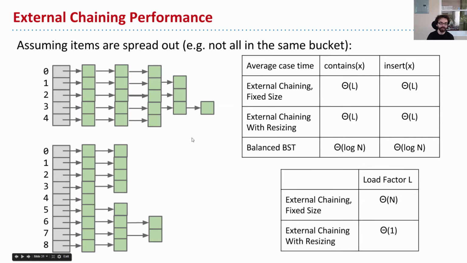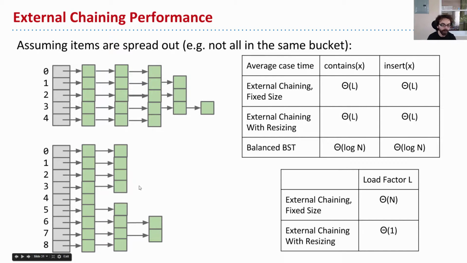So in a fixed size table, we basically have 5 linked lists here in this case, if m is permanently 5. So if we have 1 billion items, we have one list that's 200 million items, another that's 200 million, another that's 200 million, another that's 200 million, another that's 200 million. And so the runtime for those is going to be really slow because we're going to be going through a big long list.